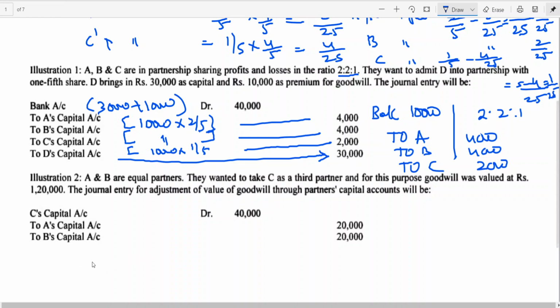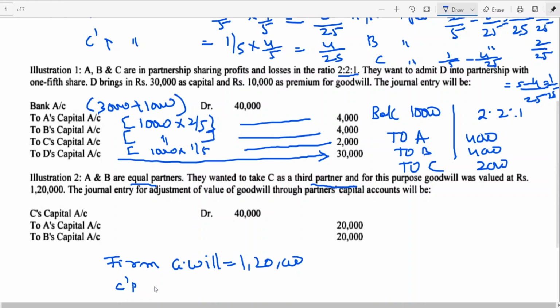Now here you can see, in this case, equal partners, they want to take C as a third partner. Third partner means also equal partner only, when nothing has been mentioned. So I told you, firm's goodwill 1,20,000. Who is the new partner?